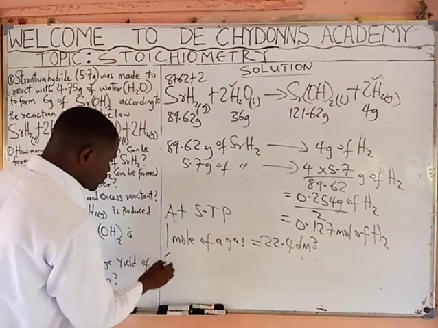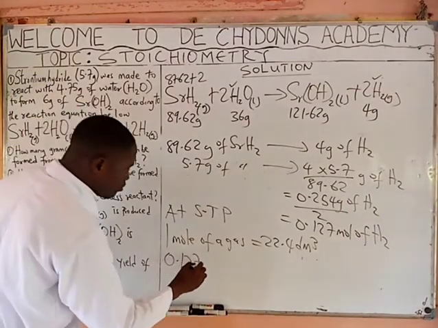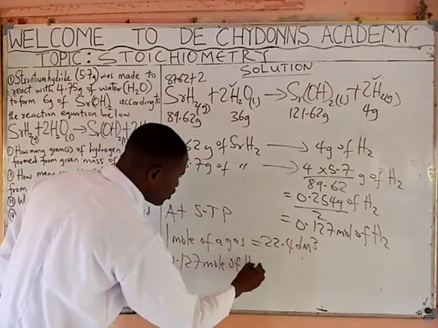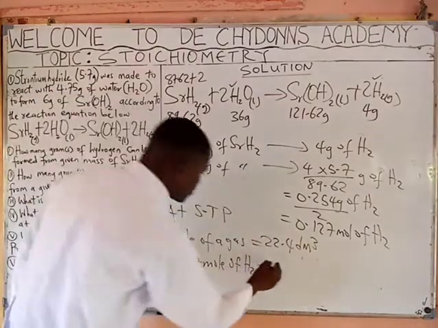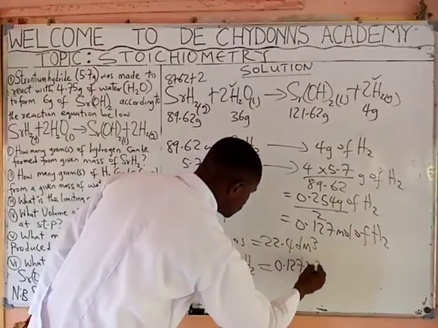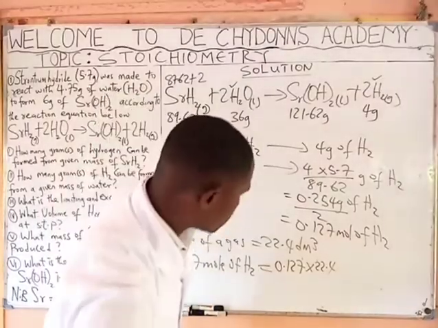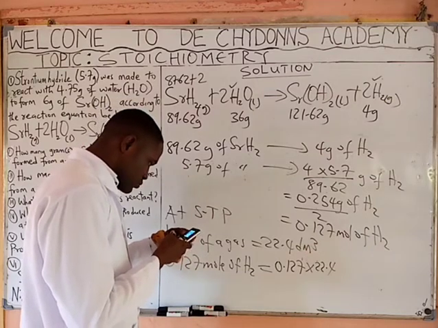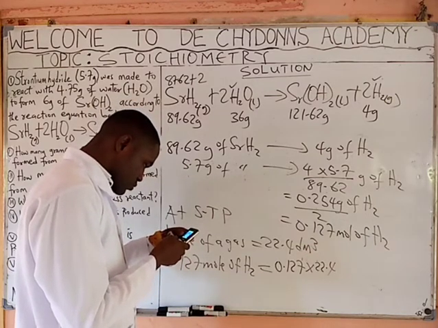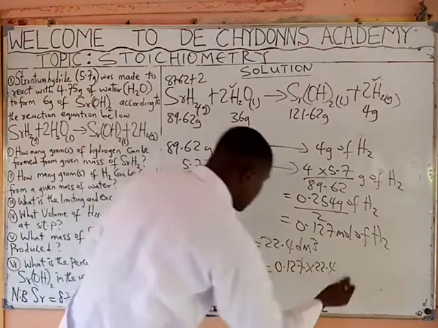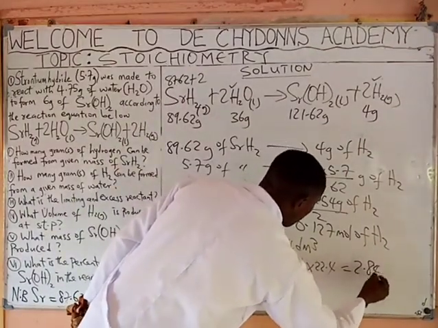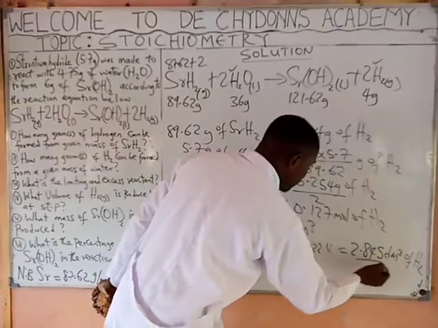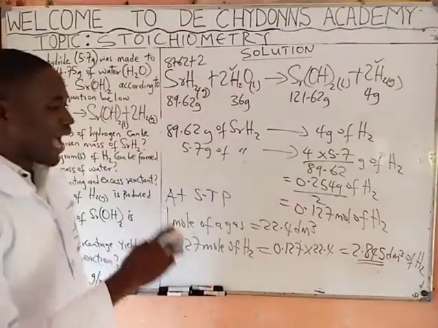So you now say 0.127 mole of the hydrogen will be giving you, cross multiply, 0.127 times 22.4. So when you cross multiply it, that will be giving us 2.845 dm cube of hydrogen gas. So this is the volume of the hydrogen produced at STP.